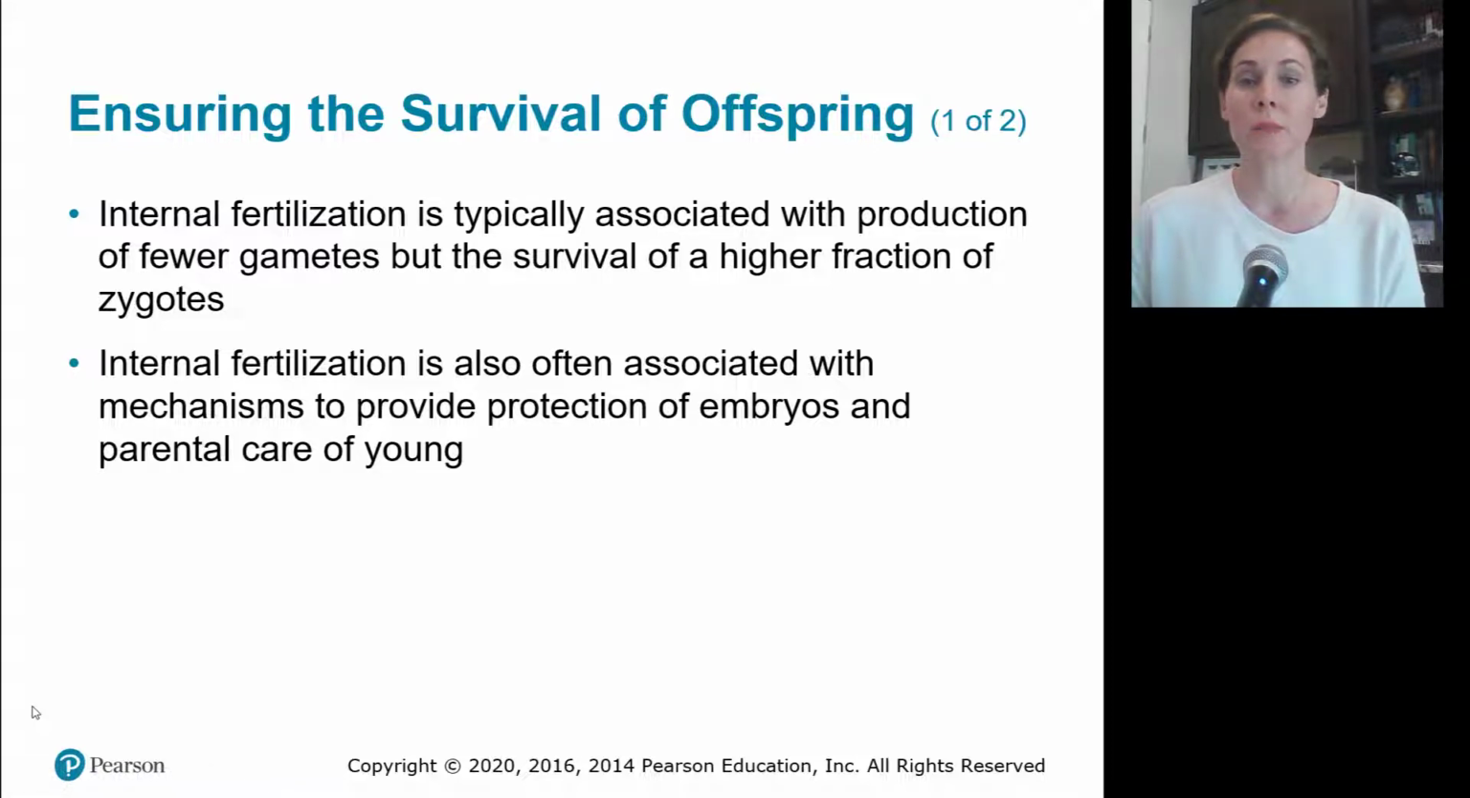Internal fertilization is typically associated with the production of fewer gametes, but survival is higher. So a frog popping out a bunch of eggs, only a percentage of them are going to survive, whereas a human being born and producing a certain finite amount of eggs might be only the same amount as that frog puts out one time. But we're putting a giant effort into caring for those young, and so the survival rate is much higher.